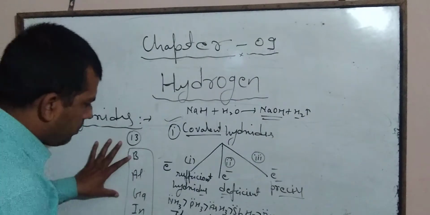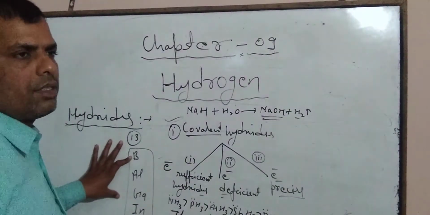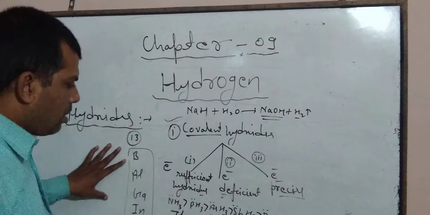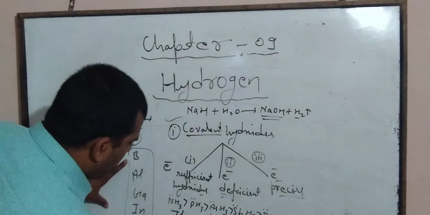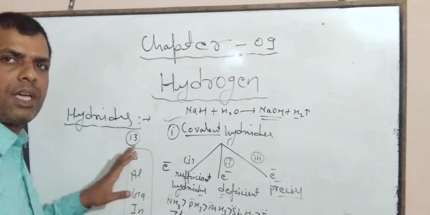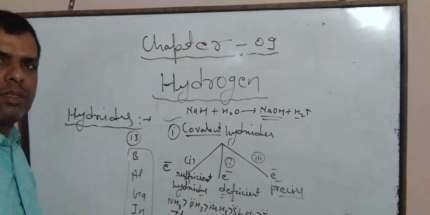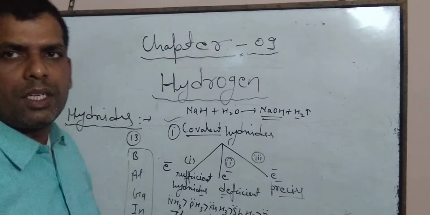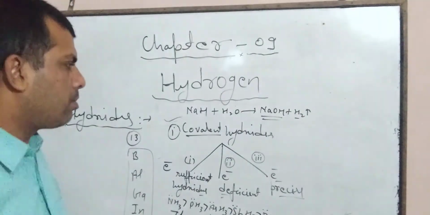In these hydrides, the central atom has only 6 electrons. Thermal stability of these hydrides also decreases on moving from top to bottom, because in every group atomic size increases on moving from top to bottom.